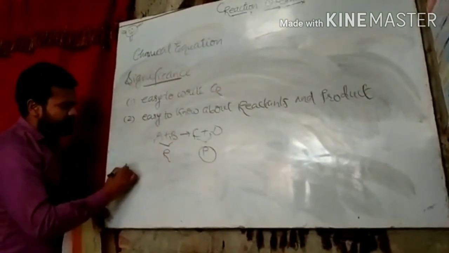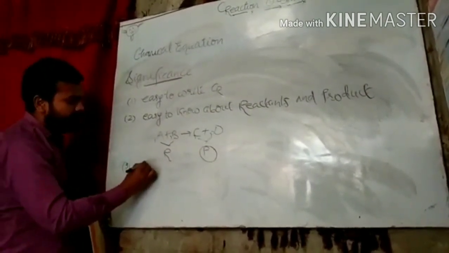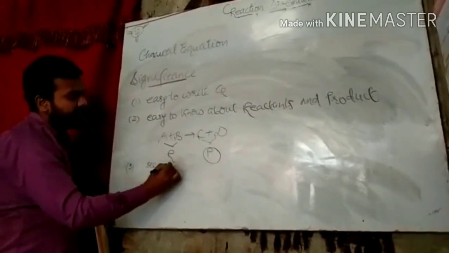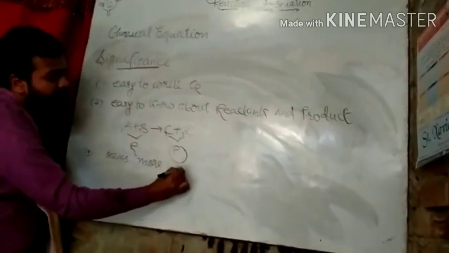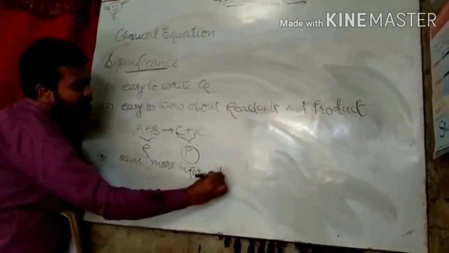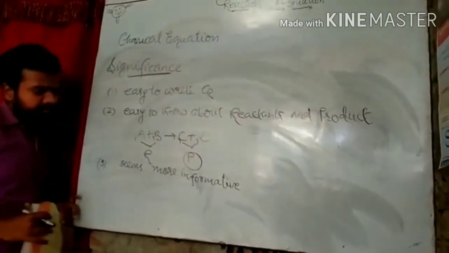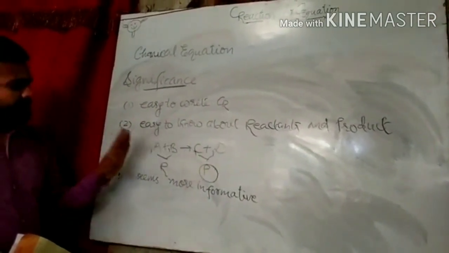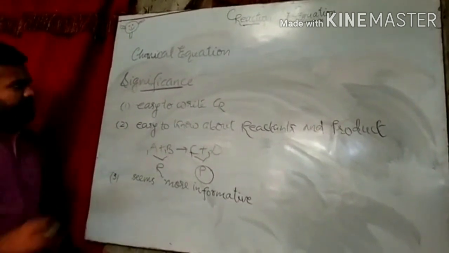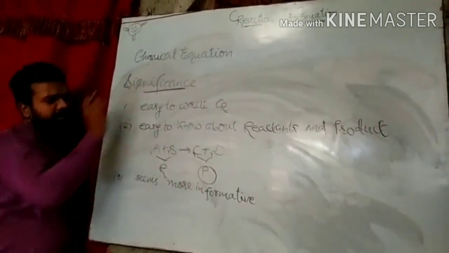And the third one is it seems more informative. It means it shows more information regarding the reactants and the product. This is the importance of chemical equation.